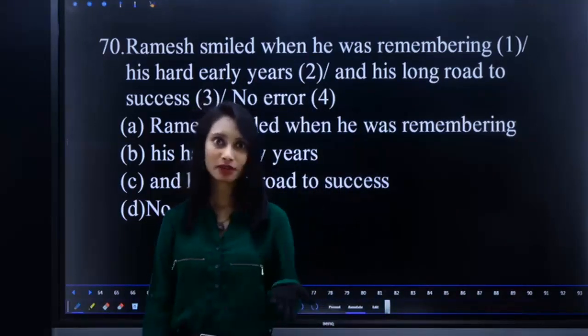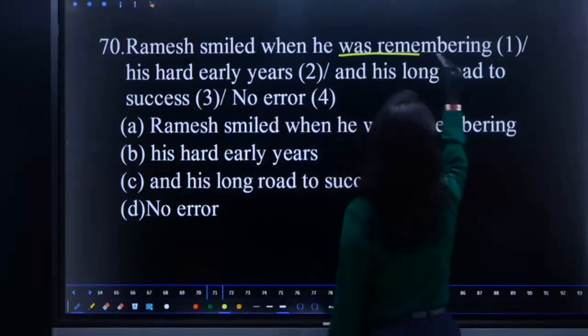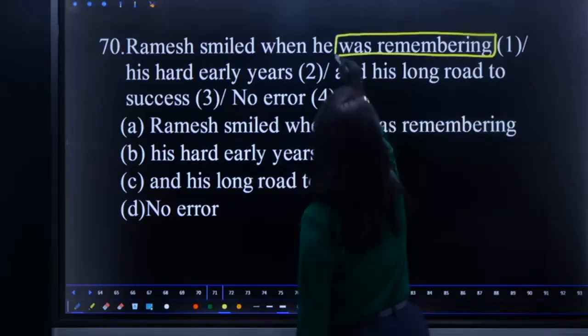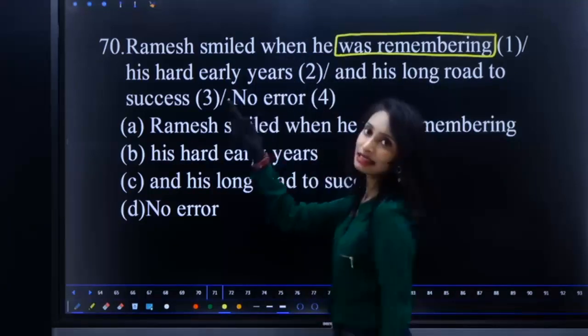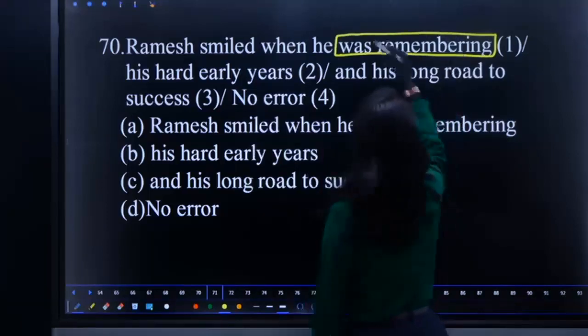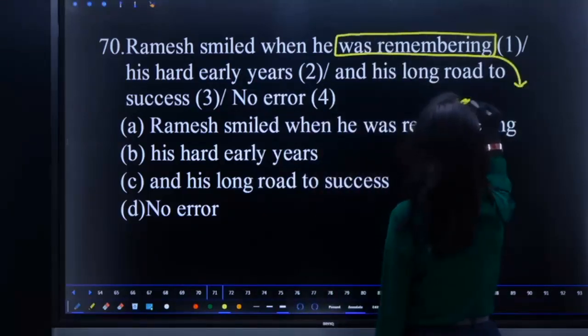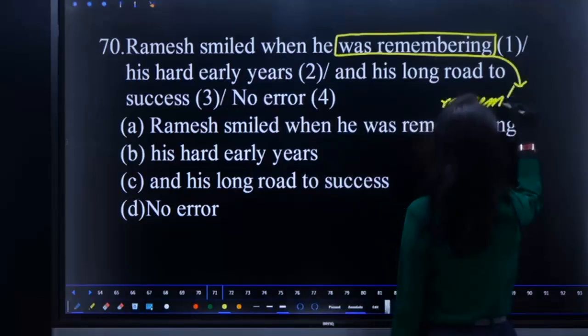Remember is one of them. It is a thought process. So, was remembering is inappropriate to use. As it is in past continuous, go with simple past. So replace it with remembered.